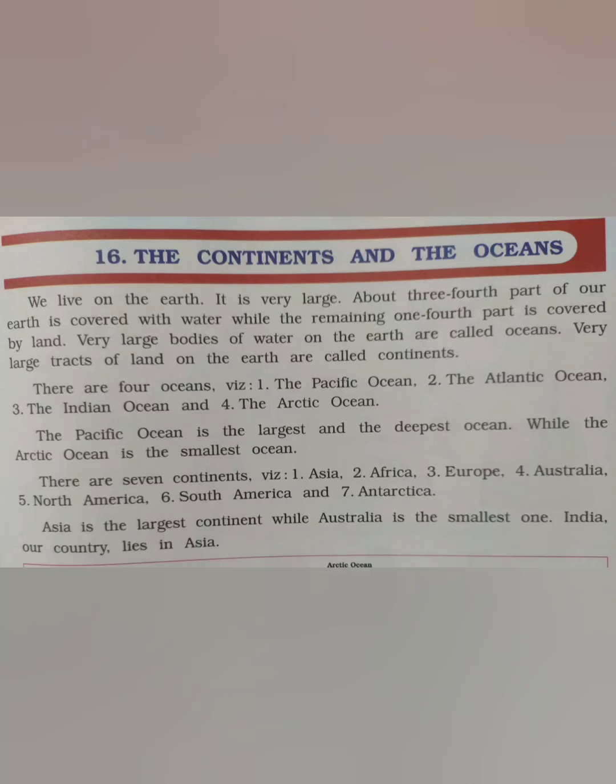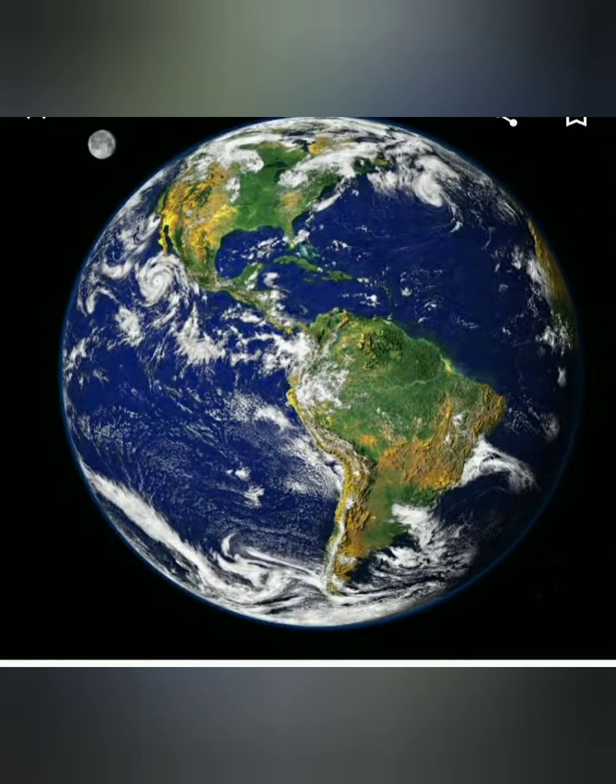About three-fourth part of our earth is covered with water, while the remaining one-fourth part is covered by land. Very large bodies of water on the earth are called oceans. Very large tracts of land on the earth are called continents.